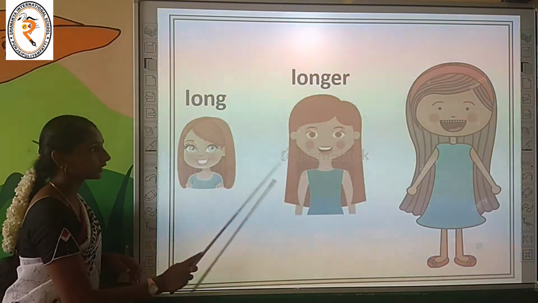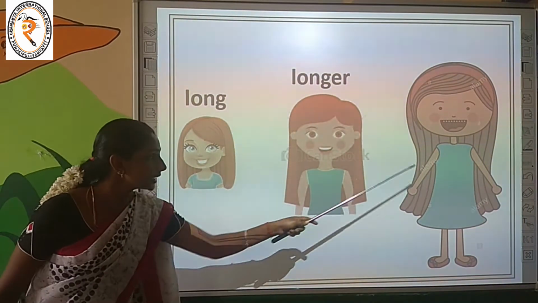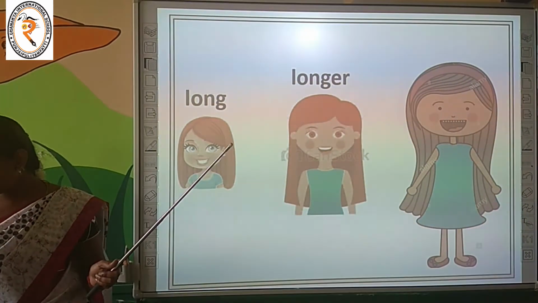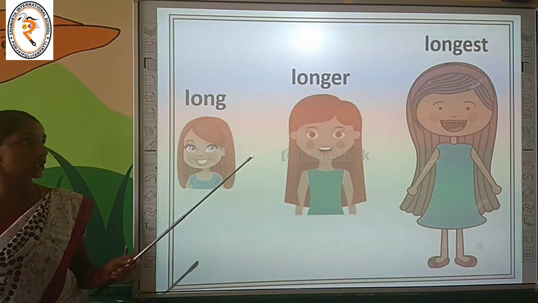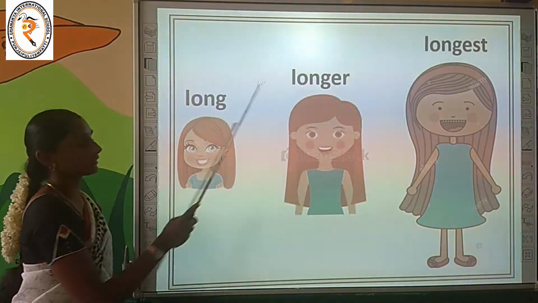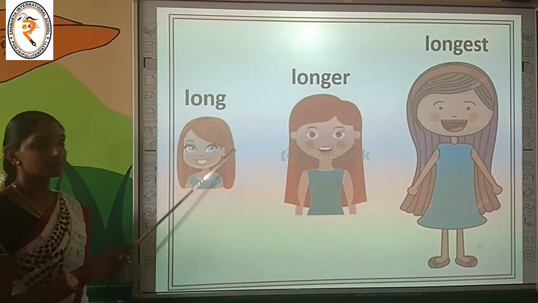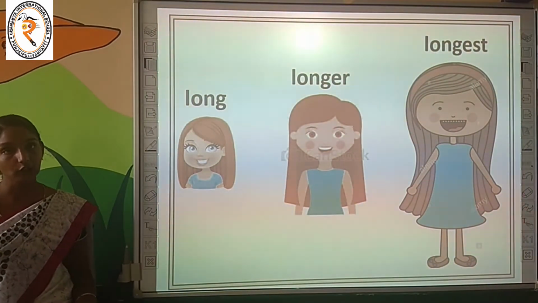We are comparing only 2 girls. Okay. Now we are going to compare these 3 girls. What is the answer? Yes, longest. The third girl has the longest hair of these girls. Are you clear with the concept?